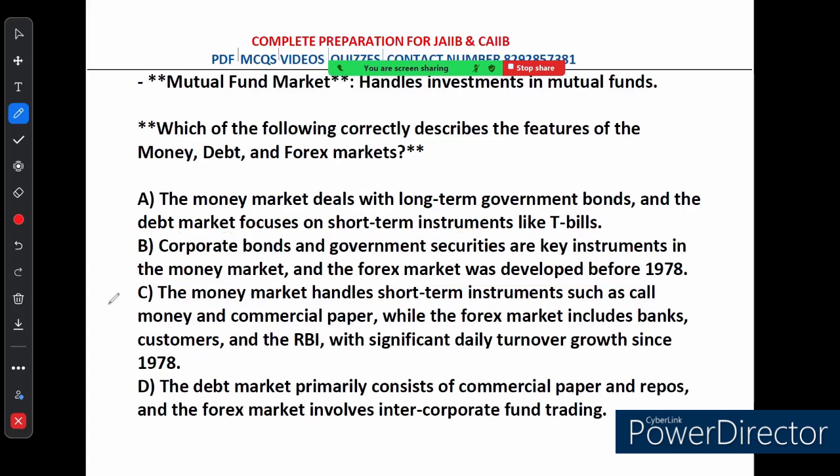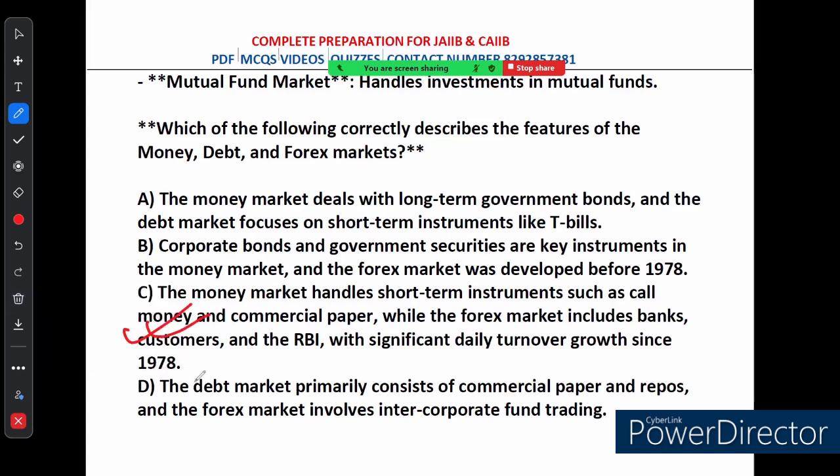Now option C says the money market handles short-term instruments like call money and commercial paper, while the forex market includes bank customers and the RBI with significant daily turnover growth rate since 1978. So this is correct. It describes that the money market handles short-term instruments and the forex market includes banks and customers with substantial growth in turnover since 1978. This is the correct answer.